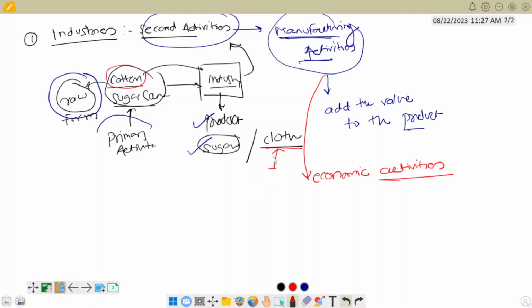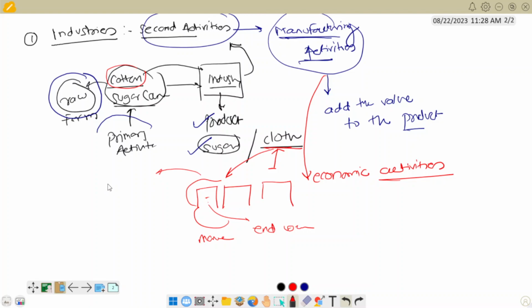When this cloth is distributed to shops and traders, they sell it to end users. The end user purchases the cloth and gives money to the traders, and that's why it adds to the economy, it adds money to our country. Therefore manufacturing is also referred to as economic activities. I hope you understand why it is called economic activities and why it is called secondary activities.